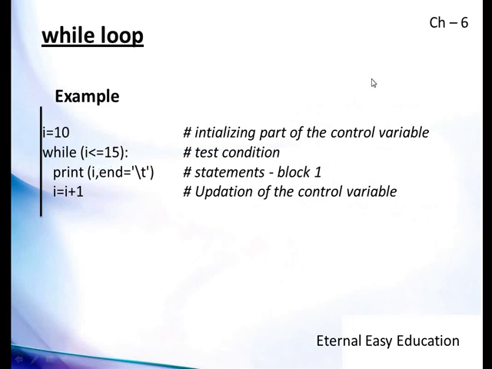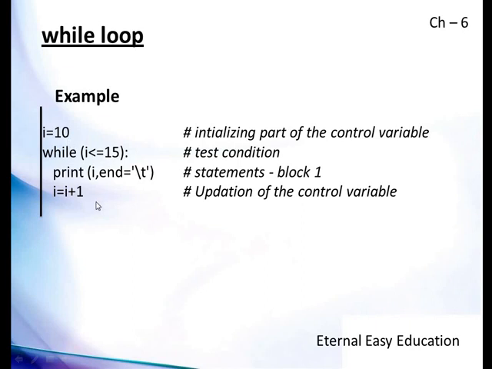Here is an example. As it is a looping statement, we must know three things. One is initialization. As there is repetition multiple times, there must be a starting point and an ending point. The starting point is the initialization. The variable is initialized.